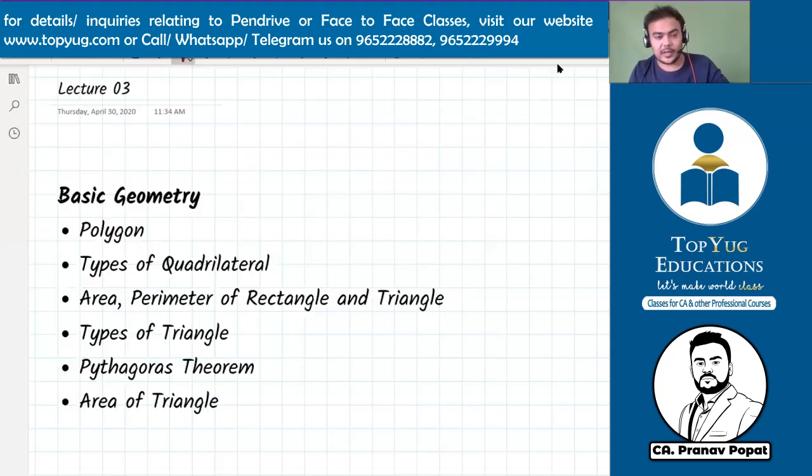So guys, today's agenda is to complete the basic geometry, in which we need to understand polygon, types of quadrilateral and areas, types of triangles, Pythagoras theorem, the basic geometry things which may or may not be needed in CA foundation, but they are essentially required. There is an expectation that this can be used in other CA foundation chapters also. There are no specific chapters of geometry.